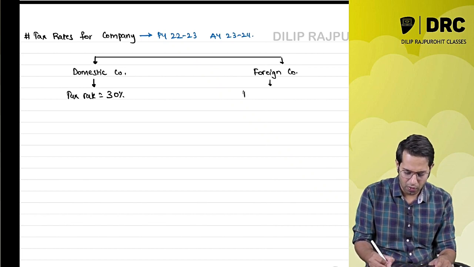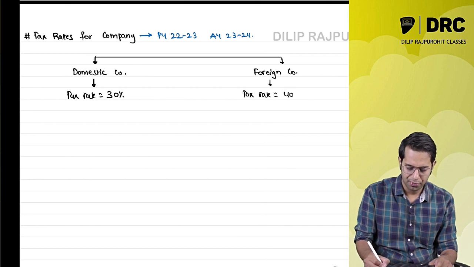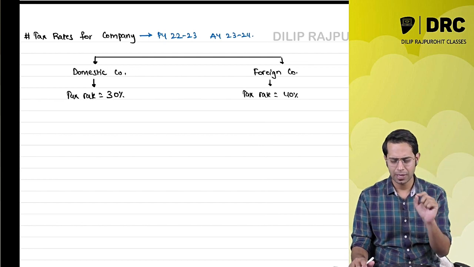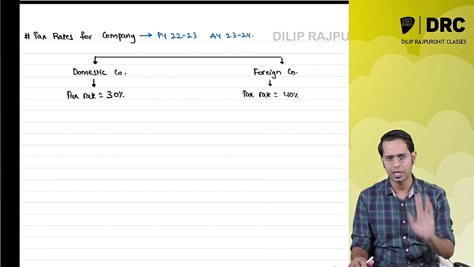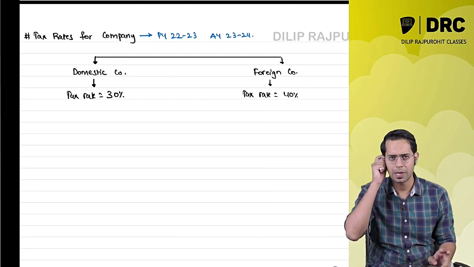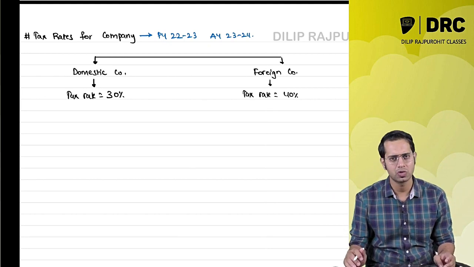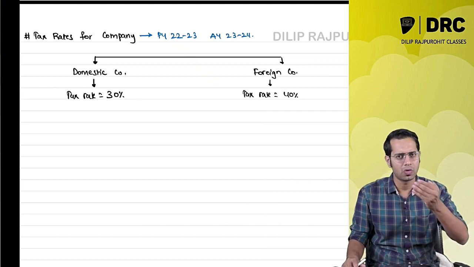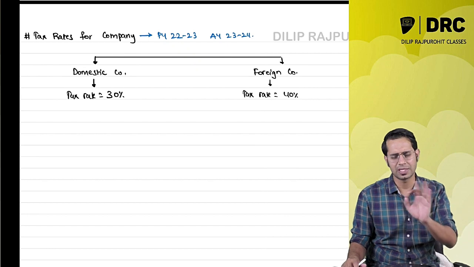Similarly, the tax rate for a foreign company is 40%. Whether it is a domestic or a foreign company, irrespective of their income, they will have to pay this amount of taxes. I have earned 10 lakh rupees, I am a domestic company, how much tax should I pay? 3 lakh rupees. I have earned 1 crore rupees, how much tax? You will have to pay 30 lakh rupees. So it is fixed 30%.